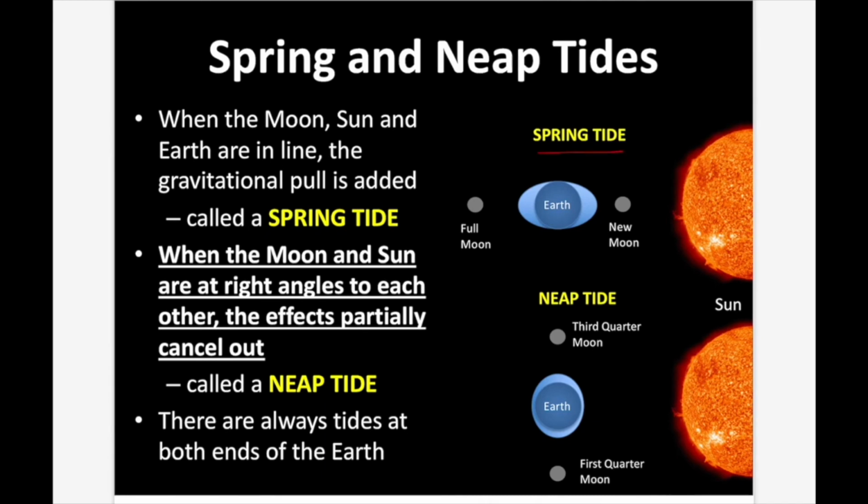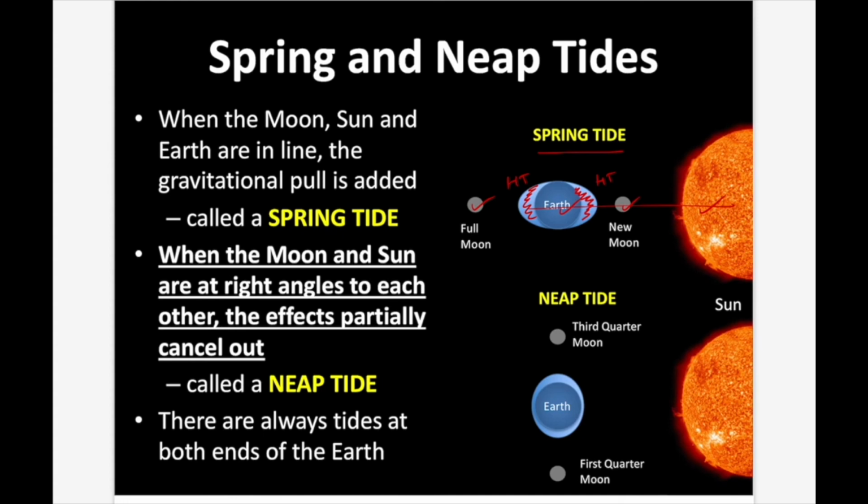So you can see we have the Earth, we have the Moon, and we have the Sun all lined up together in a straight line, and therefore you get a pull equal. Now you can see there's going to be a bulge here, that's going to be a high tide, and you're going to have a bulge over here, that's going to be another high tide. Now that doesn't matter whether the Moon is on the right-hand side or on the left-hand side.